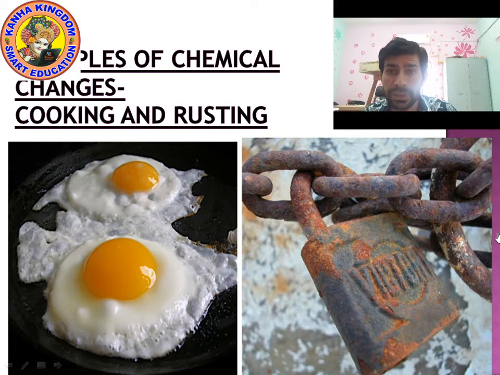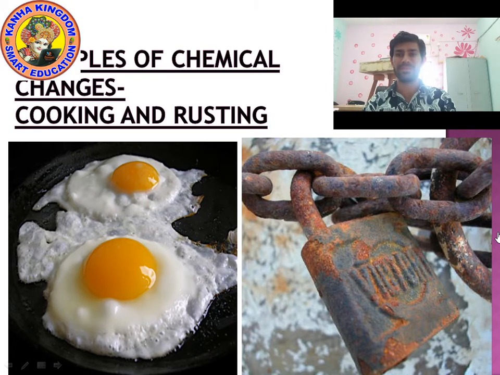Look at the second picture. The second picture is of a lock. You can see the lock is made of iron, and what is the color of the lock? It is brownish, and the chain attached to the lock is also brown in color.